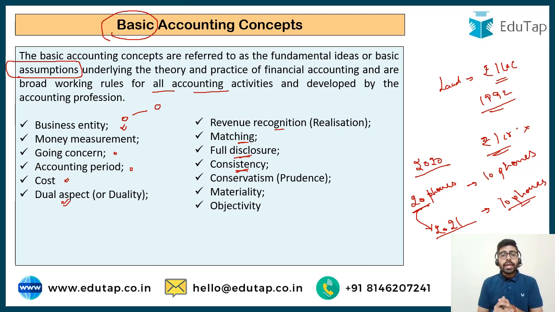We already know that comparability is very important. So if different accounting policies are followed in different years, then consistency is not going to be there, and we are not going to be able to compare the financial statements of 2 years.